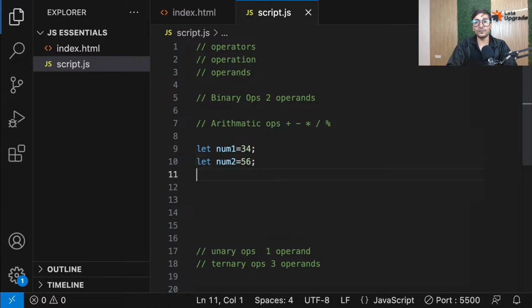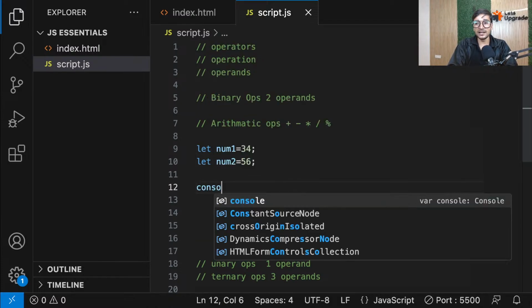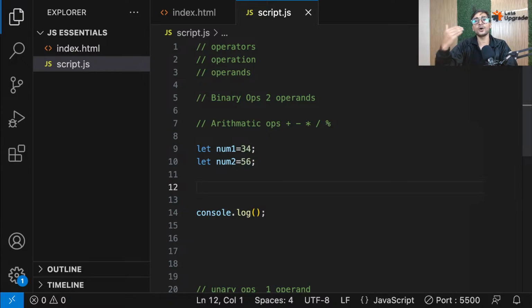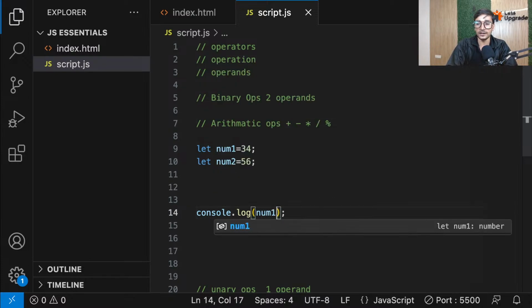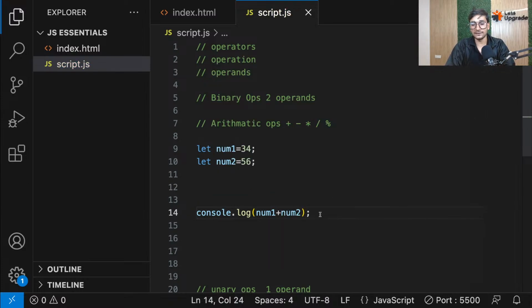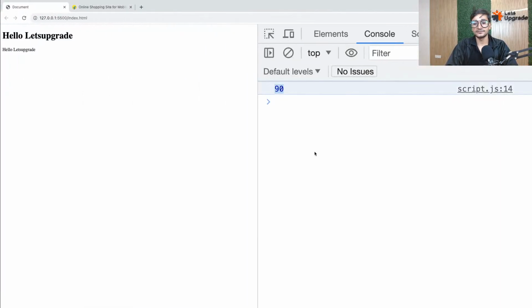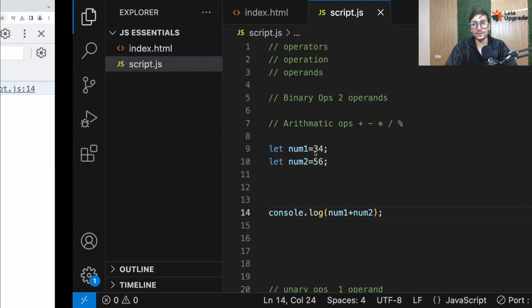Now let's perform the calculation. I'll be directly performing the calculation inside the console.log. Or if you want, you can perform the operation and store whatever it gives back in a variable. Let me show you both ways. First, let's perform the normal plus. I'll just do num1 plus num2. Now if I save it and run it in the browser, you can see we get 90. Is that clear, everyone? I hope you're understanding. Simple plus operation.